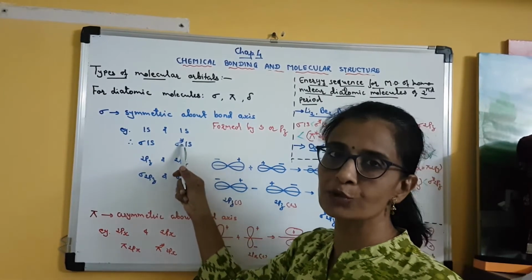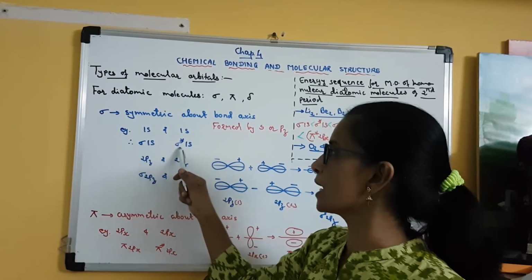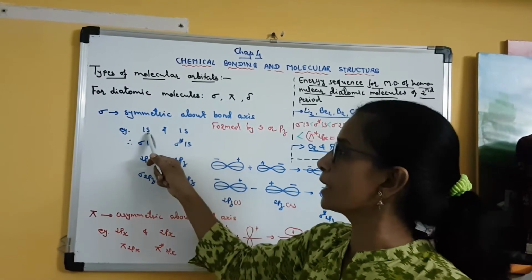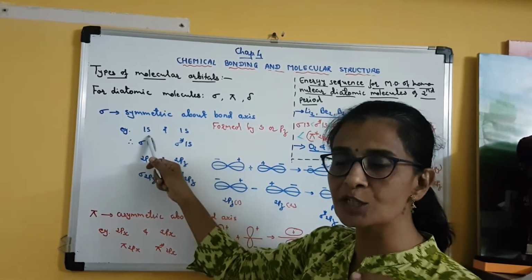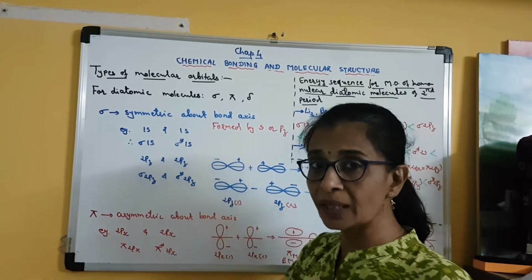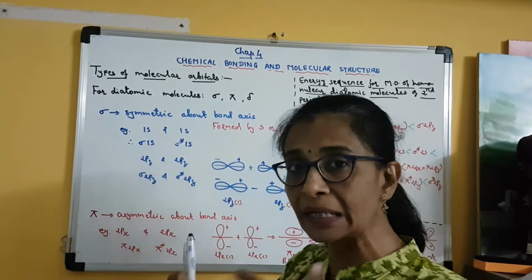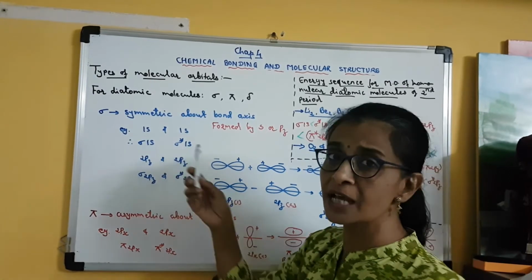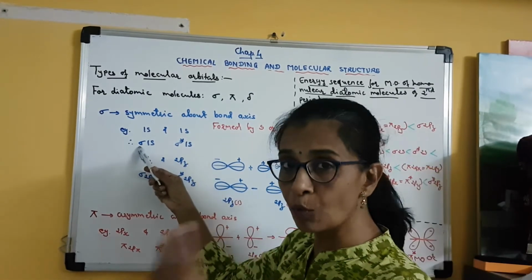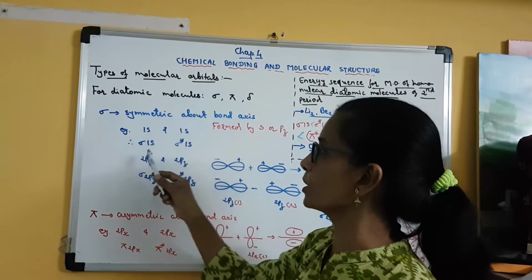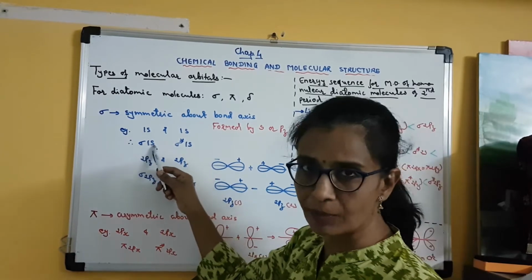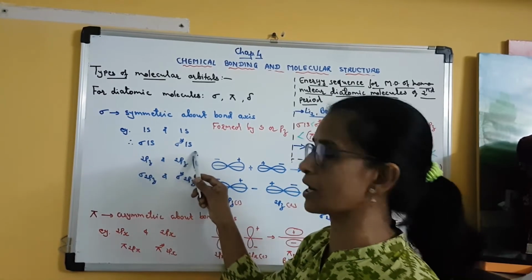Anti-bonding is always shown by putting an asterisk. Clear? So sigma 1s and sigma star 1s. This is the symbol used for molecular orbitals. In an atomic orbital, we only write the principal quantum number before the symbol of the orbital, so it is 1s, 1s. Clear? But when these 1s, 1s atomic orbitals combine linearly to form molecular orbitals, then before the symbol of the atomic orbital, we add one more symbol for the molecular orbital. Here it is an s orbital combination, so a sigma molecular orbital is formed. So it is sigma 1s and sigma star 1s.